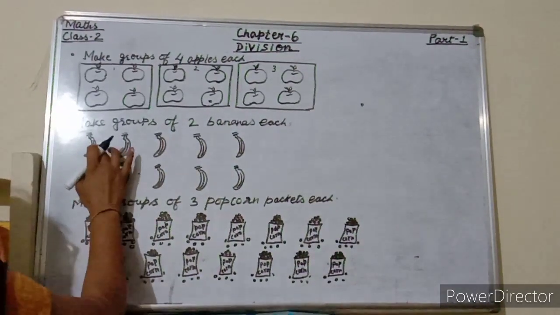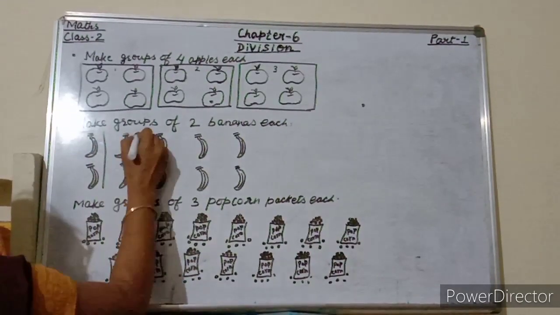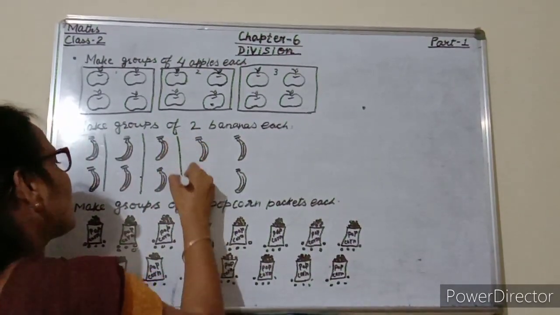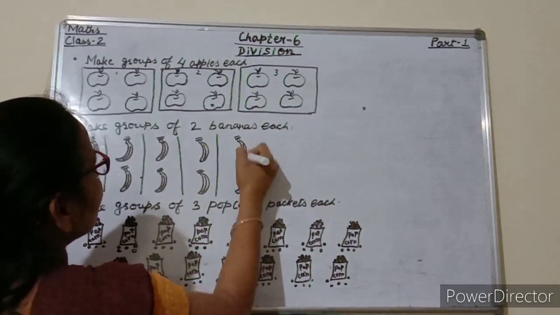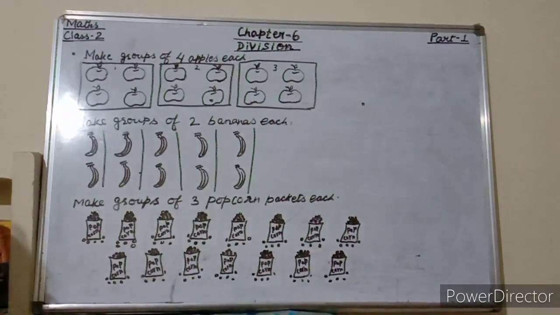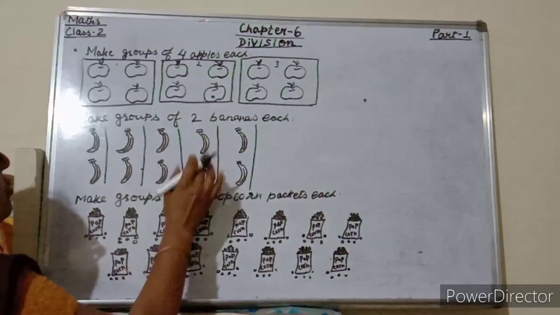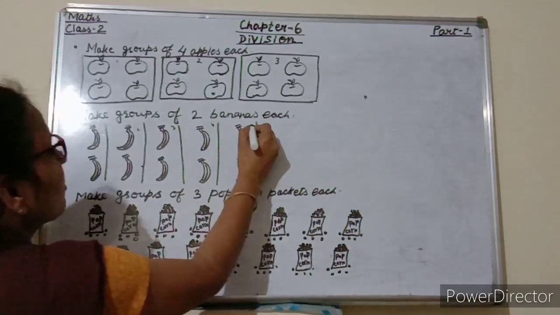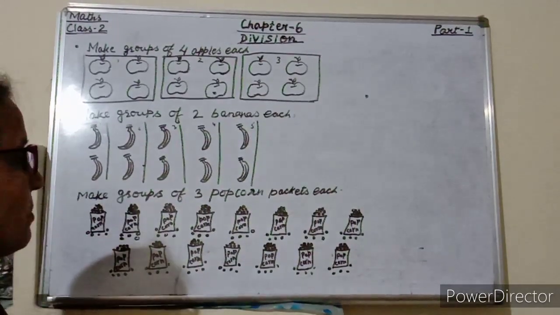So now start counting 1, 2. 1 group, again 1, 2. 2 groups, 1, 2. Now 3 groups, 1, 2. 4 groups, again 1, 2. 5 groups. So students, how many groups are there of 2 bananas? Yes, there are 5 groups of 2 bananas. So here it is 5 groups of 2 bananas. Now come to the next.